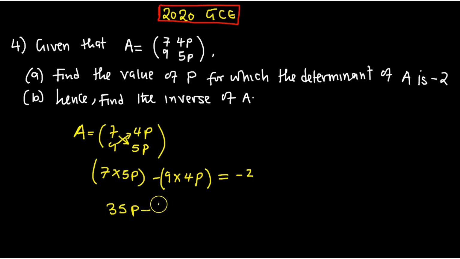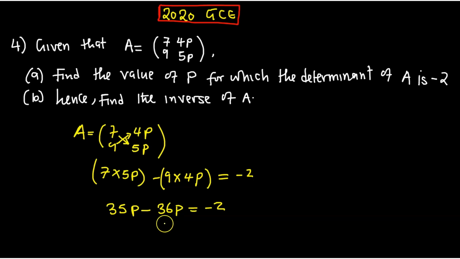Kindly confirm. Minus 9 multiplied by 4, it is giving me 36. So this is going to be 36P, equal to negative 2.